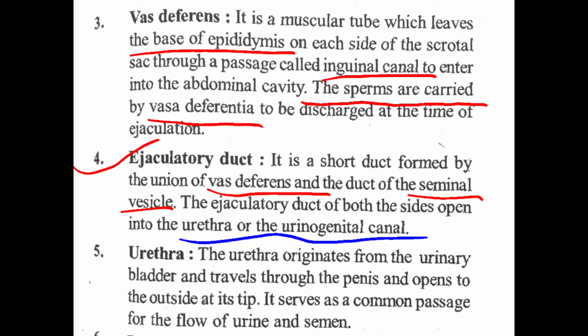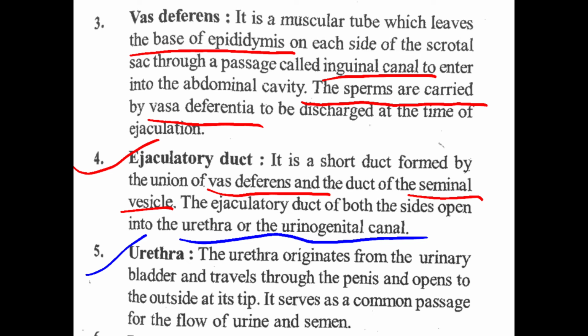So we have to know about the urethra. The urethra originates from the urinary bladder and travels through the penis and opens to the outside at its tip. Can you understand? I can understand.